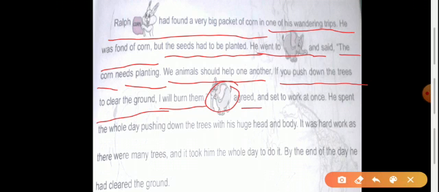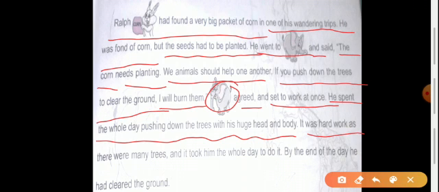Elephant agreed and set to work at once. He spent the whole day pushing down the trees with his huge head and body. It was hard work, as there were many trees, and it took him the whole day to do it. By the end of the day, he had cleared the ground.